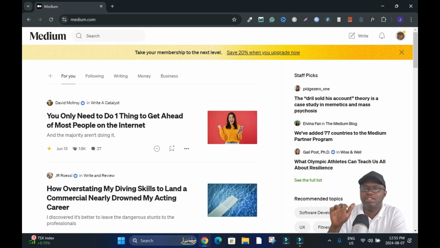But remember, it is not a guarantee that because you are joining a Medium publication, you will get thousands and thousands of views or reads on your article. If people like your article, they will read it. If they don't like it, after viewing or glancing, they will just move on to the next article.